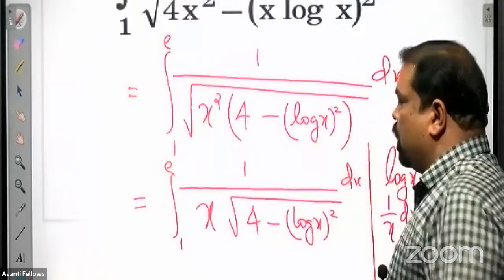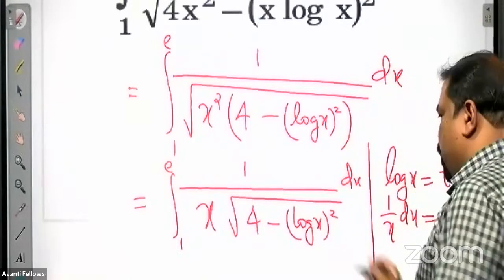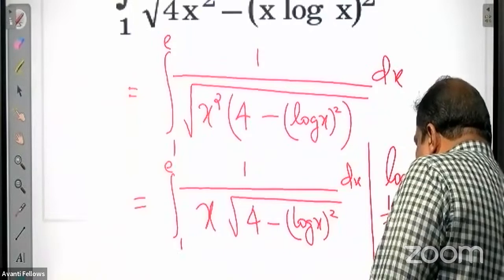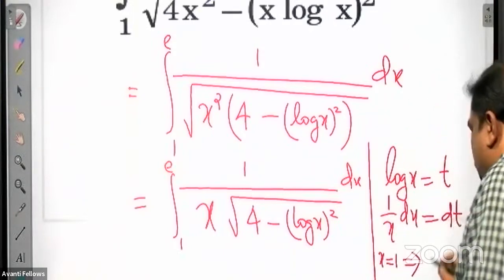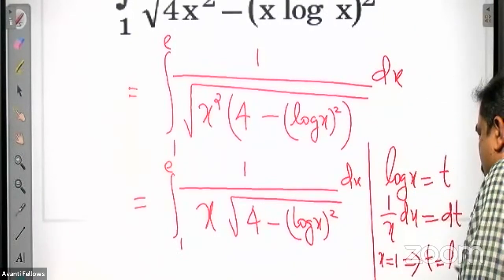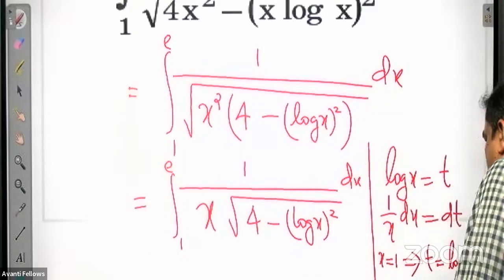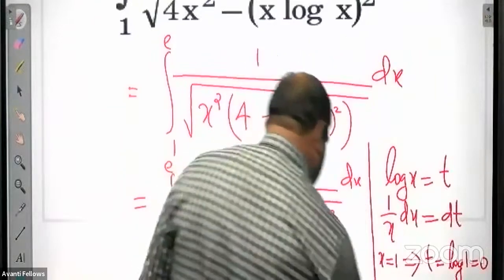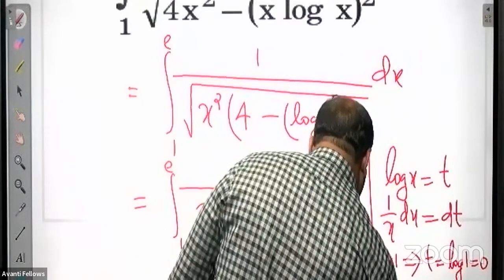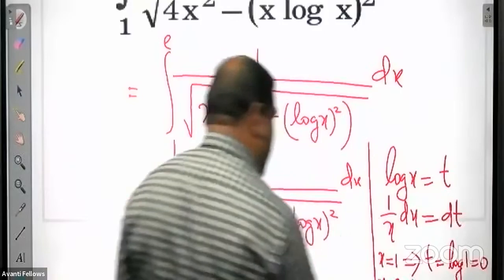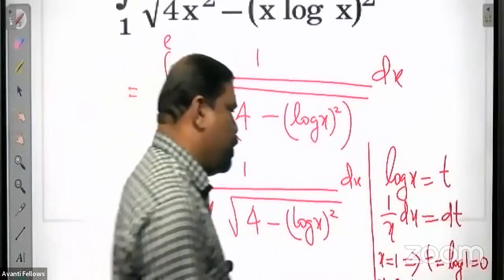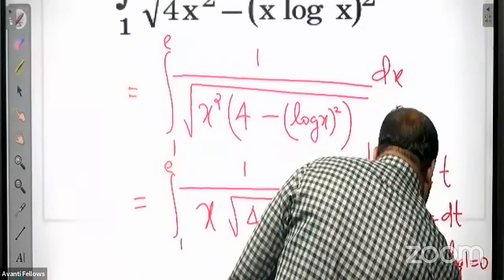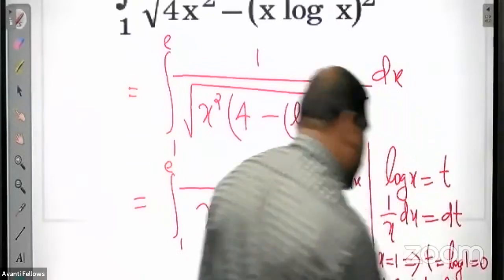And let us change the limit also. Lower limit is 1 for x. So x equal to 1, the lower limit is 1, so that means t is equal to log 1. What is log 1? 0. Then upper limit, x equal to e implies t is equal to log e, and log e is equal to 1.